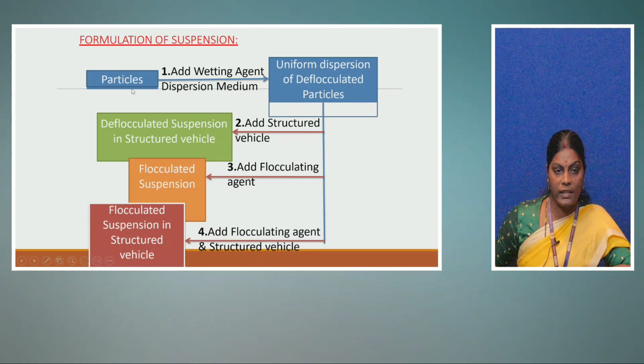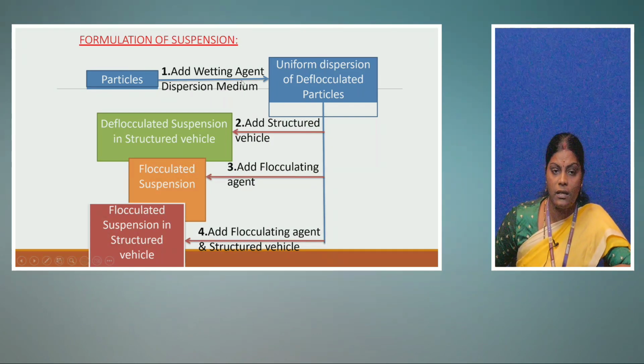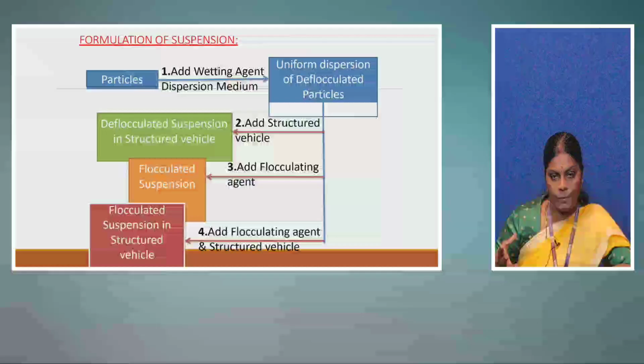You have to take the particles, add some wetting agent and the dispersion medium. Taking the particles and adding the wetting agent leads to a uniform dispersion of the particles in the dispersion medium. To this you now add a structured vehicle, and you will get a deflocculated suspension in a structured vehicle. If you just take the particles, add wetting agent and dispersion medium and triturate together, you will get a deflocculated suspension. Now whatever suspension you have prepared is a simple suspension only.